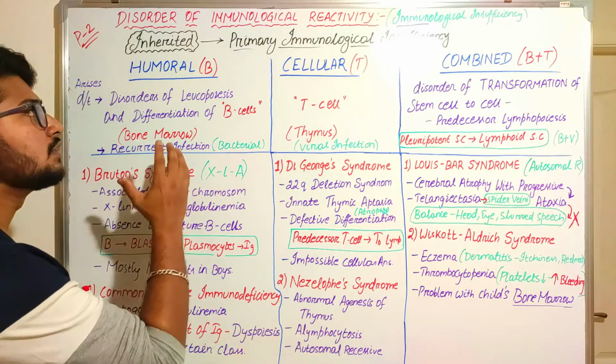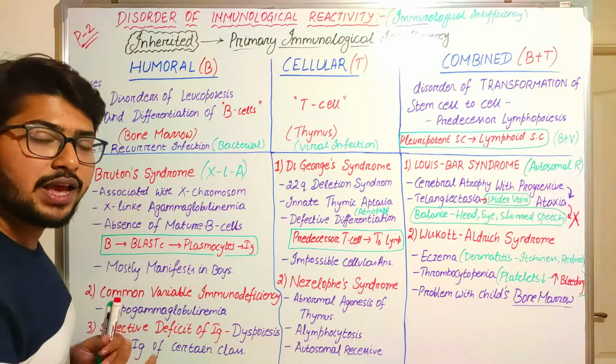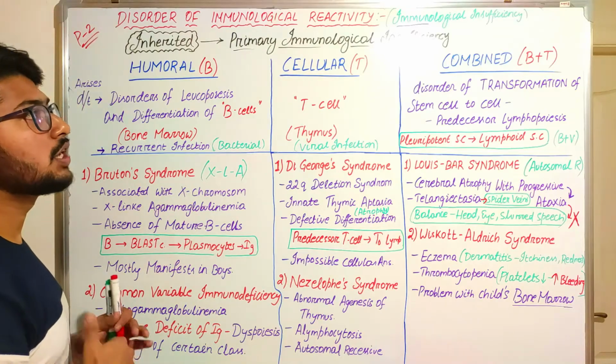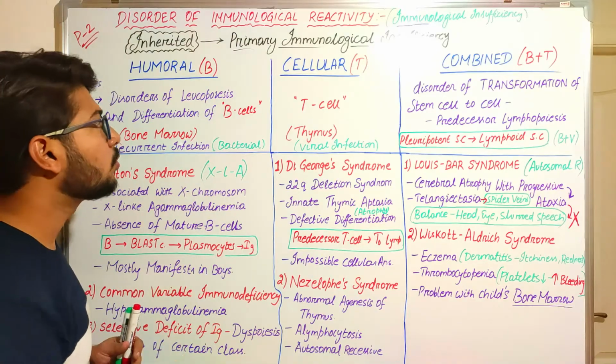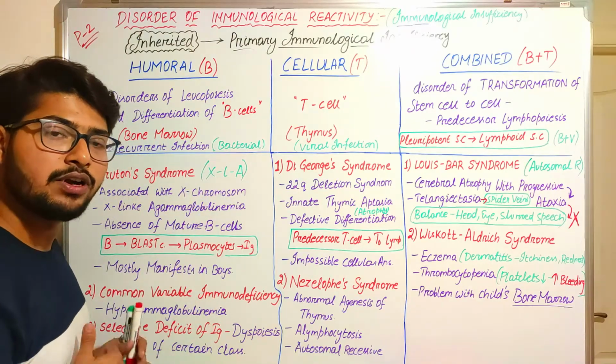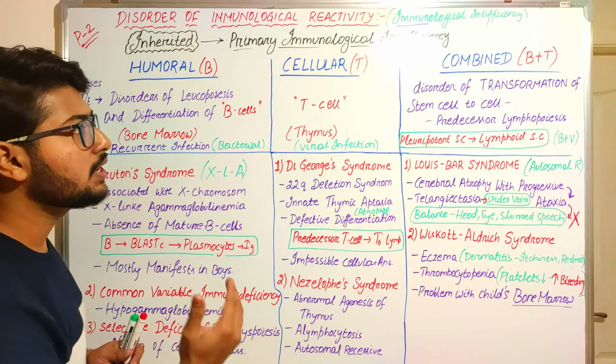According to that, the reactions are divided: if the immunological reactions are provided by B lymphocytes, it is known as humoral reaction, and if they are provided by T lymphocytes, it is known as cellular reactions.